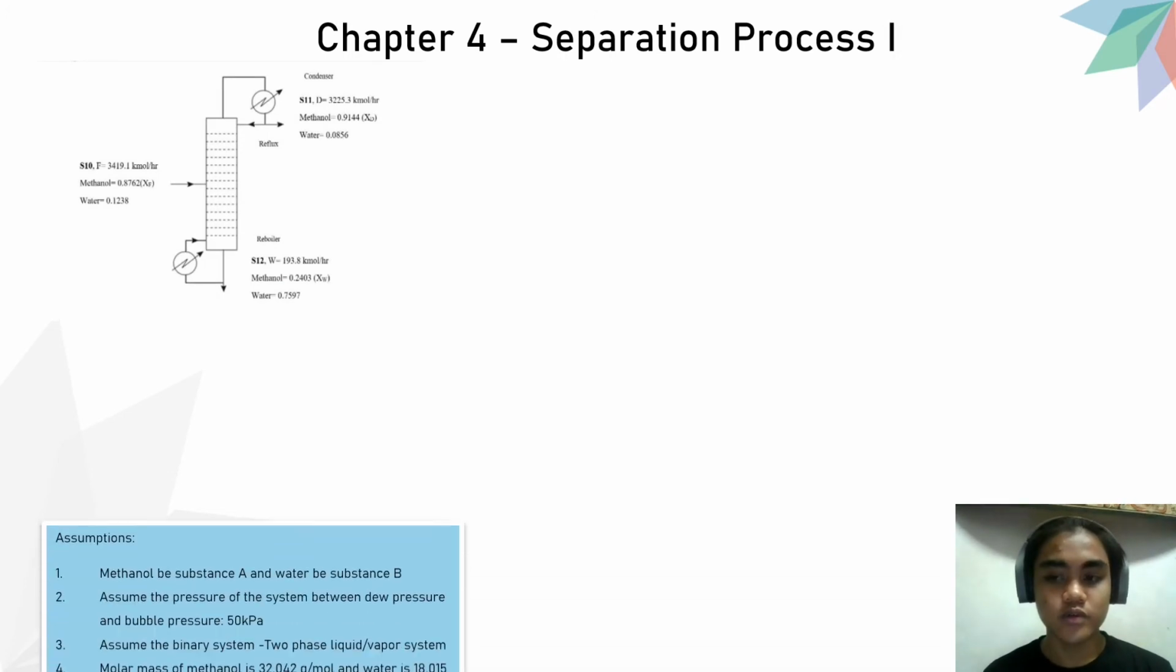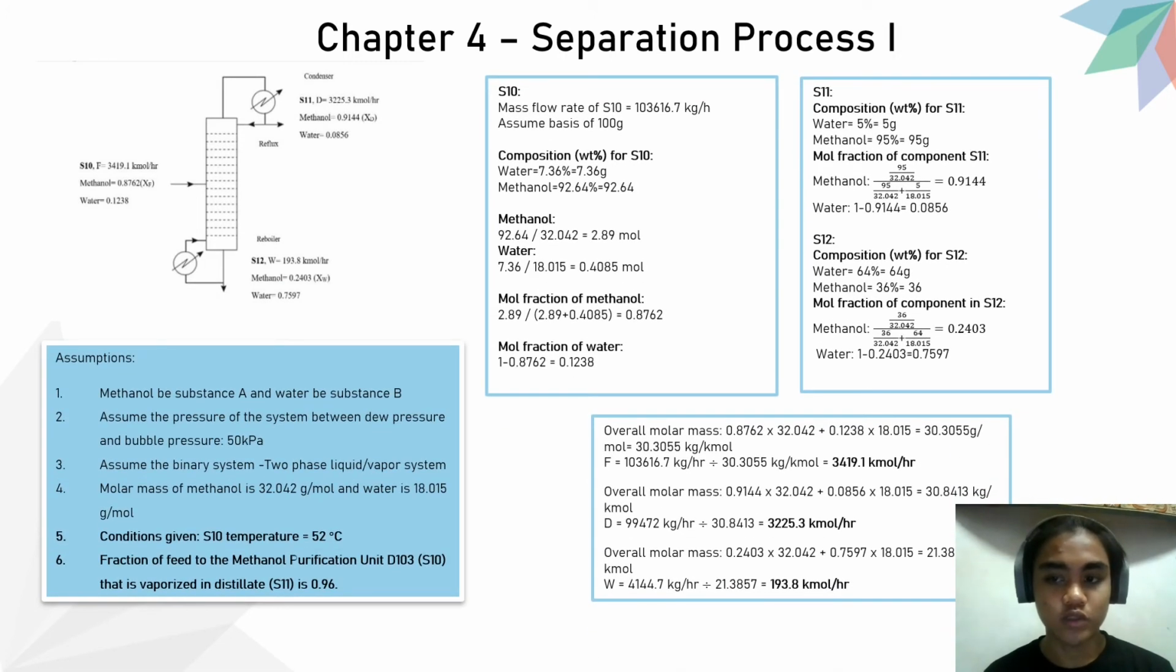Next, we go to chapter 4, separation process 1. In this chapter, we are required to design the distillation column for the methanol purification unit and also to determine the number of theoretical stages needed. First, a set of assumptions is made. The highlights of the assumptions are that the temperature of S10 is 52 degrees Celsius, and the fraction of the feed to the methanol purification unit S10 that is vaporized in distillate S11 is 0.96.